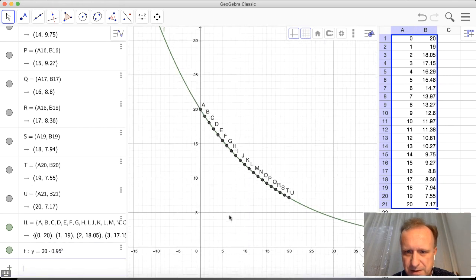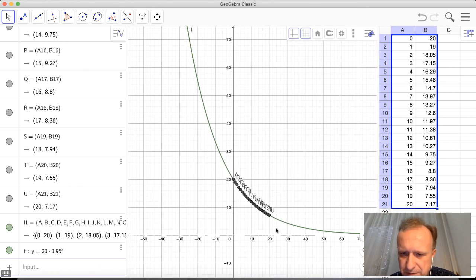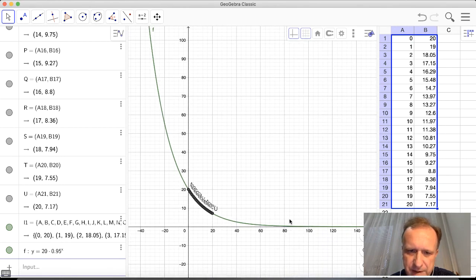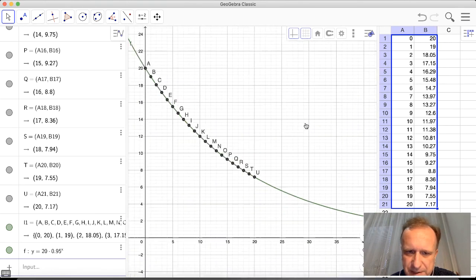So this is the exponential decay of the radioactive substance. So you may see that it starts at 20 grams, and as time passes, its weight is reduced. It's reduced in such a way that after each year we get 95% of what we had the previous year. So you see it decreases, but it never approaches the zero value. It only asymptotically gets closer and closer to it. So you can see that this is a real exponential decay like that.